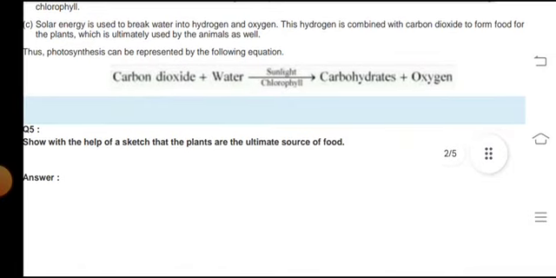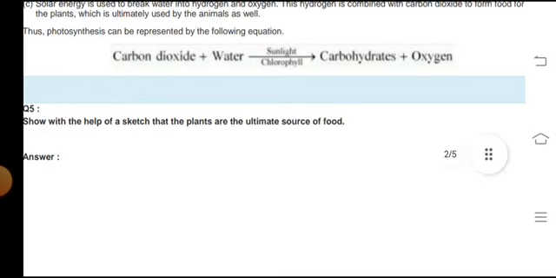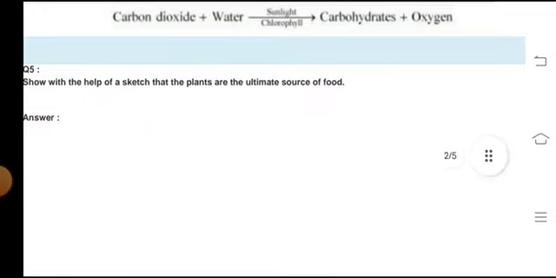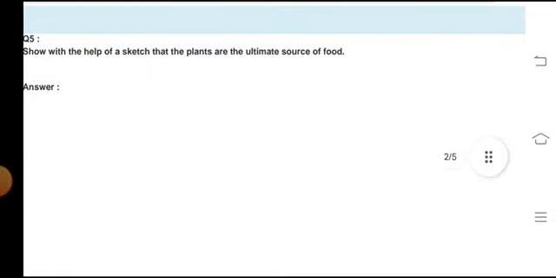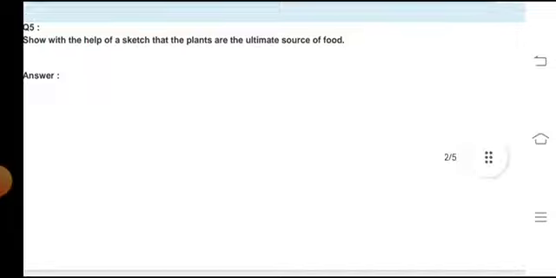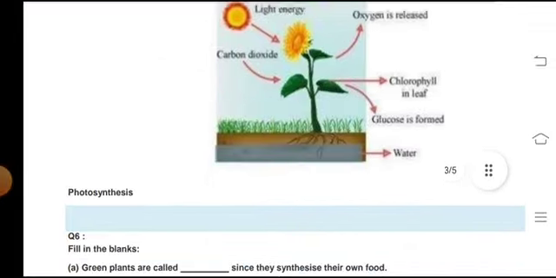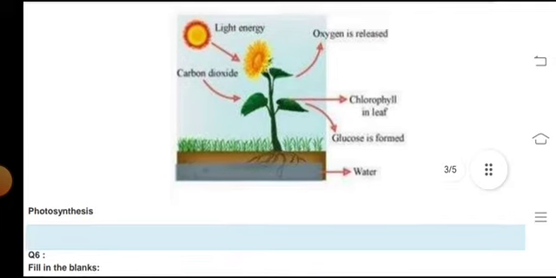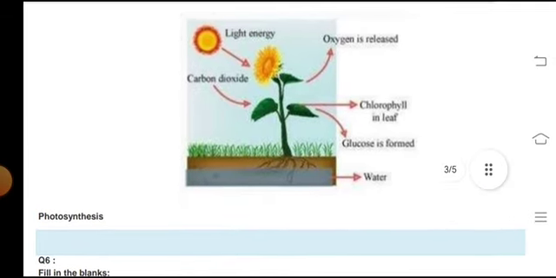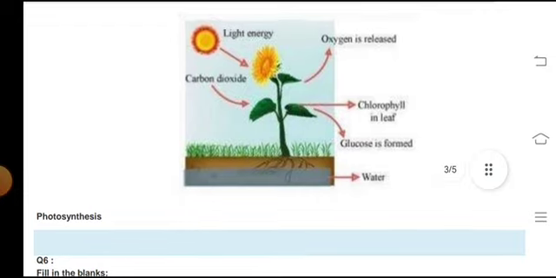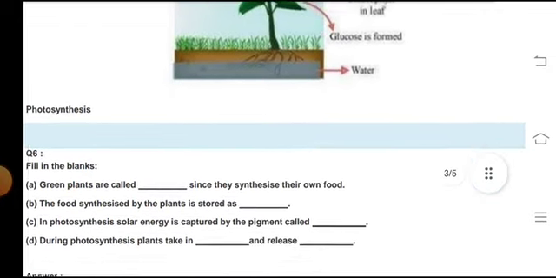Food for the plants, which is ultimately used by animals as well. Thus photosynthesis can be represented by the following equation: carbon dioxide plus water, in sunlight and chlorophyll, gives carbohydrate plus oxygen. So with the help of starch, plants are the ultimate source of food. Photosynthesis: light energy, carbon dioxide, chlorophyll in leaves, oxygen is released, glucose is formed, and water.